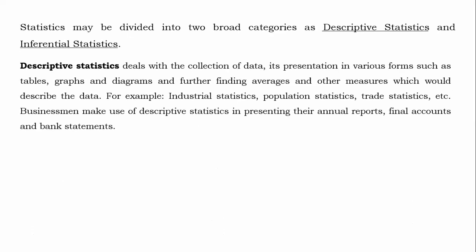In descriptive statistics, we are learning different types of data, then measures of central tendency, measures of dispersion, moments, skewness, kurtosis, correlation, regression. These are the preliminary parts, which are also essential. So this comes under the head descriptive statistics.